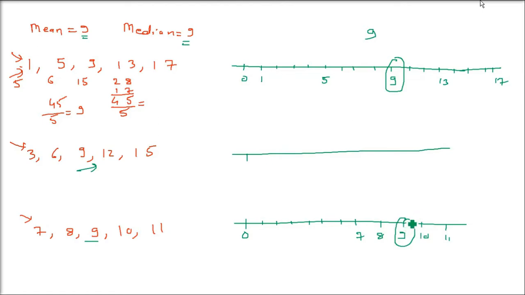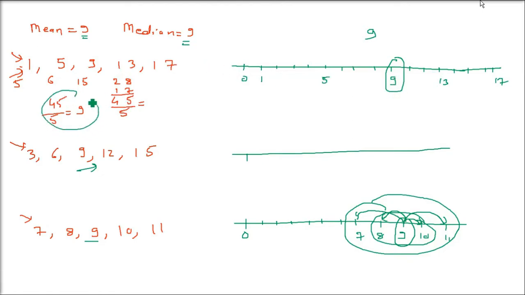The 10 and 9 difference is just 1. Okay, just 1 unit difference. 9 and 11, just 2 level difference. 9 and 8, one level difference, and 1 unit difference, and 9 and 7 is 2. So all these values are clustering around, existing around this central value, which is our mean and median in this third one.